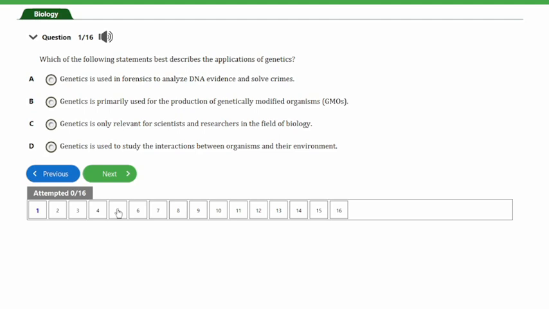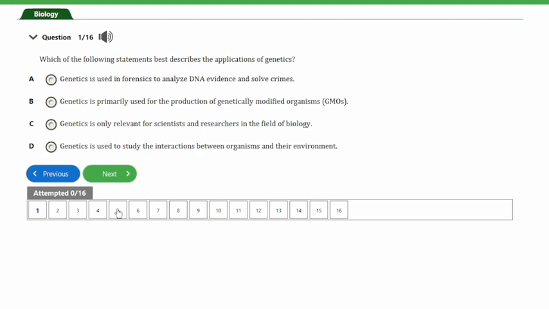So guys, the answer to this question is option A, and that's genetics is used in forensics to analyze DNA evidence and solve crimes. So guys, we know that option D is wrong here because the interaction between organisms and their environment is not genetics, and that's ecology.